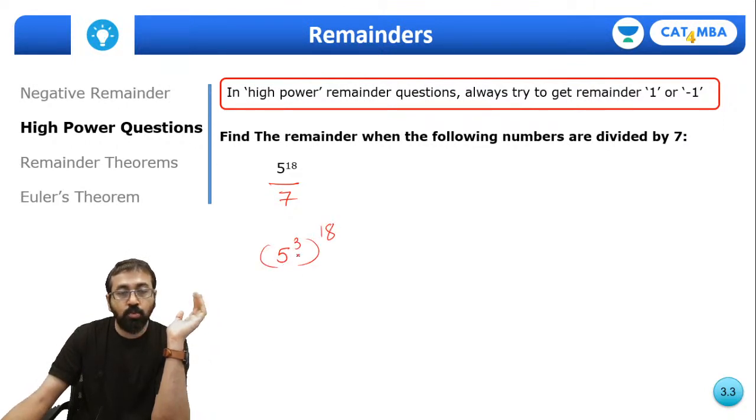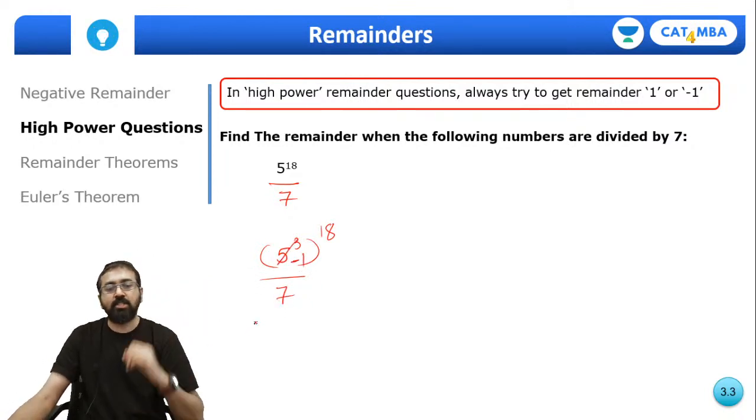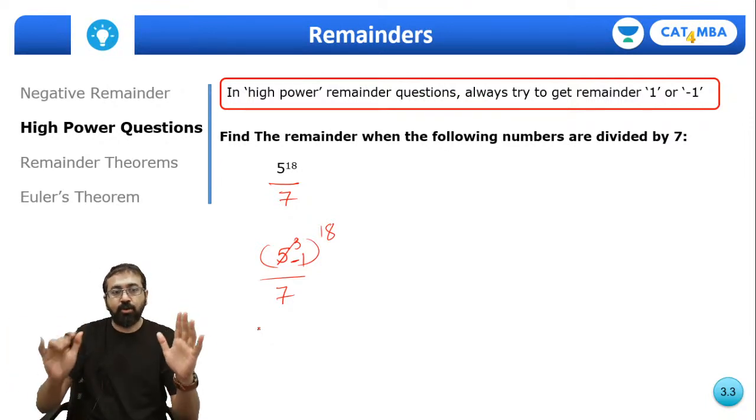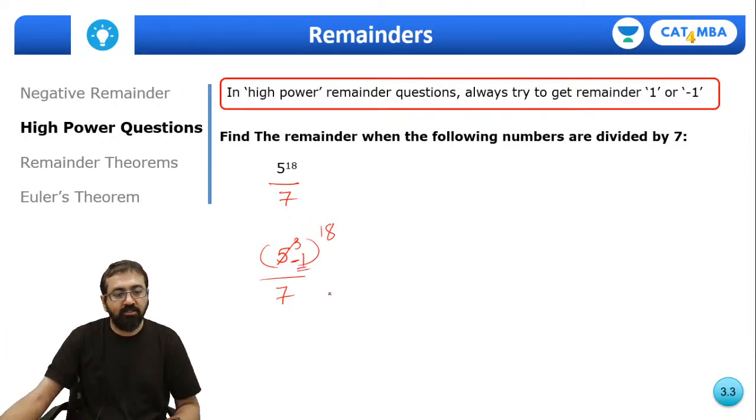Now 5 cube is 125, and 125 divided by 7, its remainder is minus 1. So 5 cube is 1 behind some multiple of 7. That's what we can say. And minus 1 raised to an even power, the remainder is going to be 1. So this is how you can quickly solve the questions.